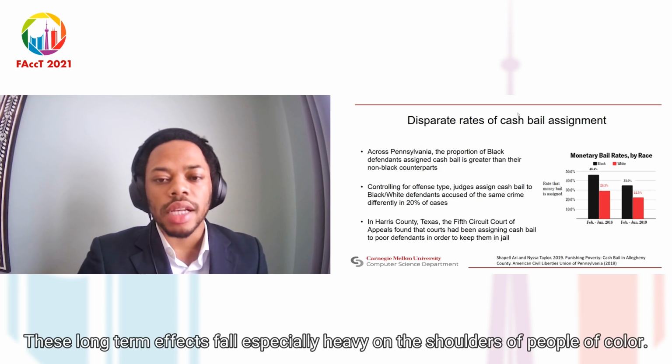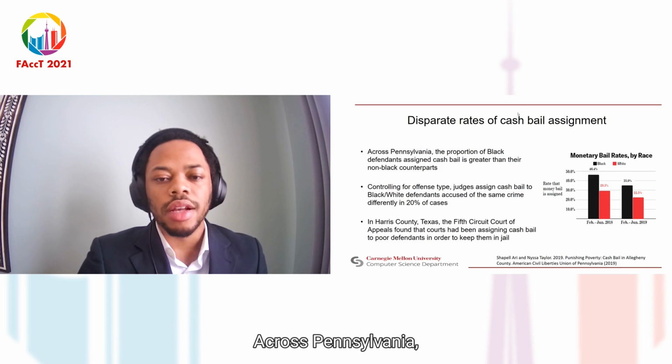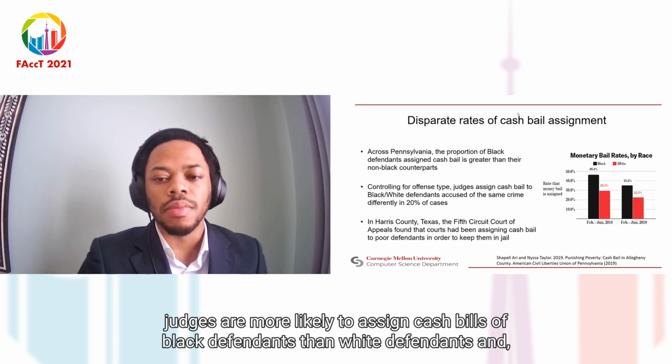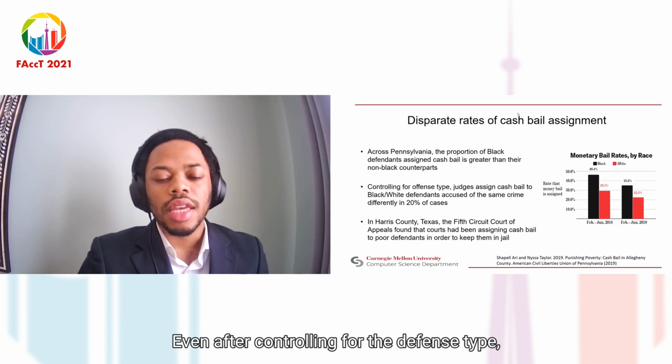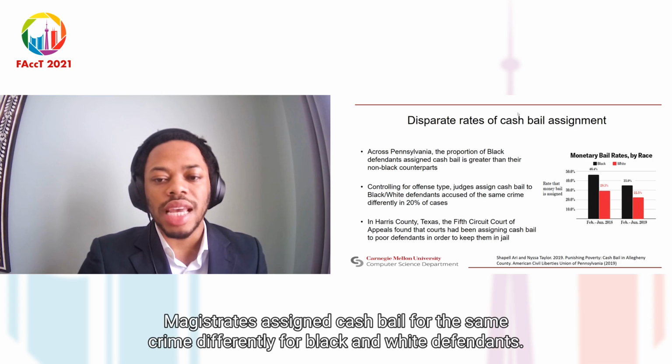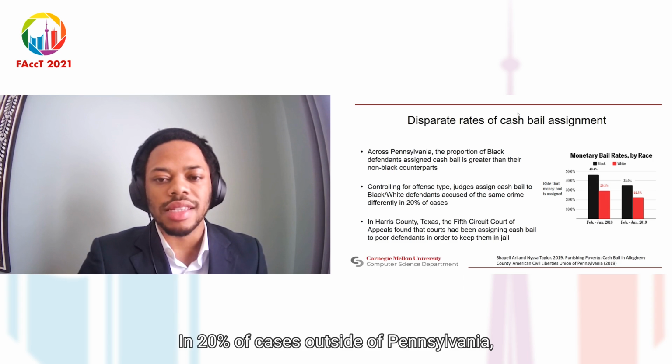These long-term effects fall especially heavy on the shoulders of people of color. Across Pennsylvania, judges are more likely to assign cash bail to Black defendants than white defendants, and by extension, hold Black defendants in jail more often than their white counterparts before their trial. Even after controlling for the offense type, magistrates assign cash bail for the same crime differently for Black and white defendants in 20% of cases.